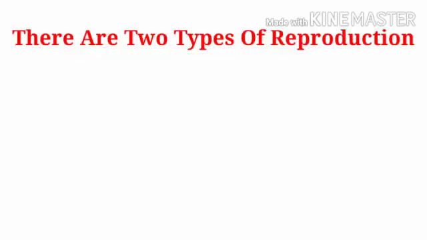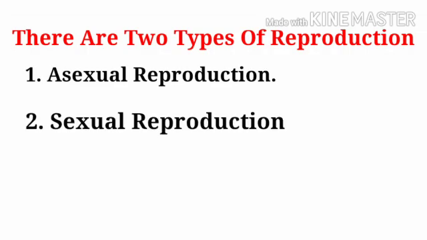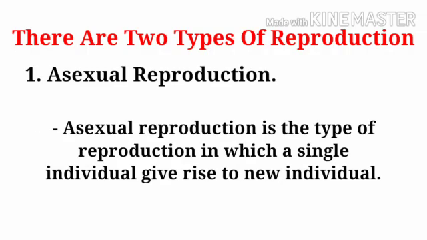I stand before you to speak on the topic reproduction. Reproduction is the process in which a living organism produces new individuals similar to themselves. There are two types of reproduction, asexual reproduction and sexual reproduction. Asexual reproduction is a type of reproduction in which a single individual gives rise to new individual.